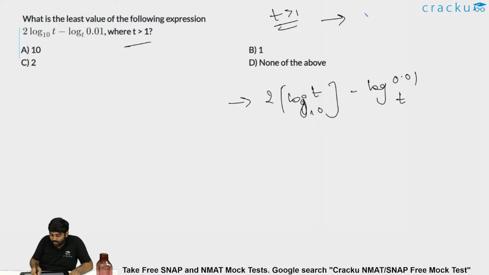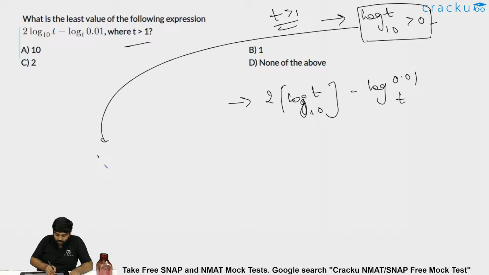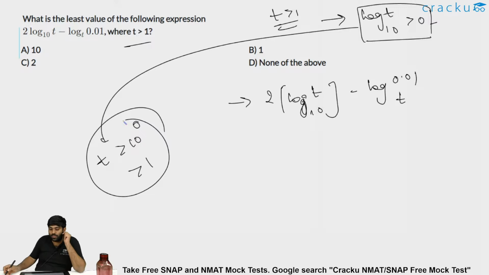What does t greater than 1 imply? Log t to the base 10 is greater than 0. Because if this happens, then only I could say t has to be greater than 10 power 0, which is 1. If this value is less than 0, then t is less than 1, because 10 power some negative value, say 10 power minus 0.5, would be 1 by root 10, which will definitely be less than 1.